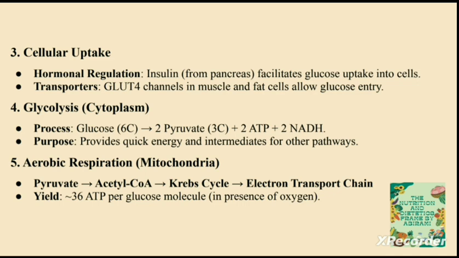So once we consume the food, the sugar level will be high, so the insulin will be produced. So what will this insulin do? The insulin will be facilitating the glucose uptake into the cells, meaning it acts as a chemical messenger. It tells the cells to take up the glucose.